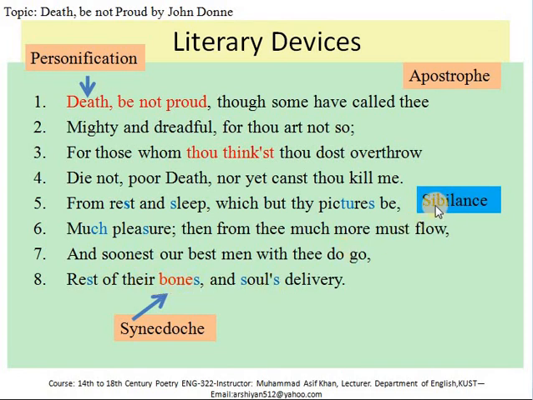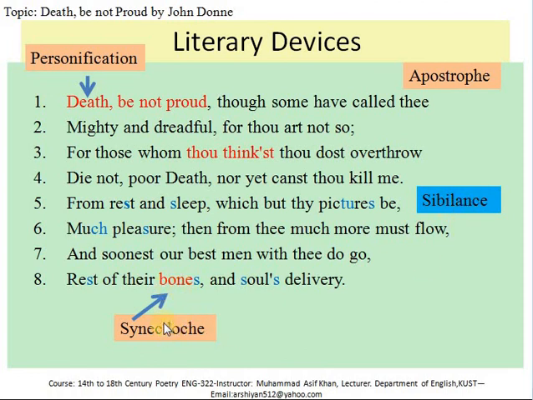So sibilance is a figure of speech in which a hissing sound is created. You will mark all these letters, and in this way you can identify the sibilance in this poem.